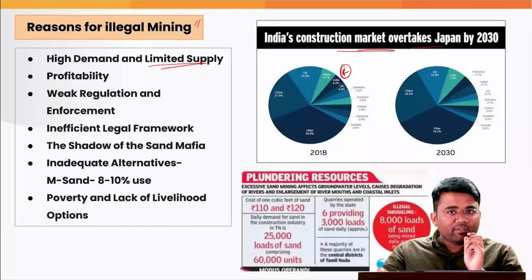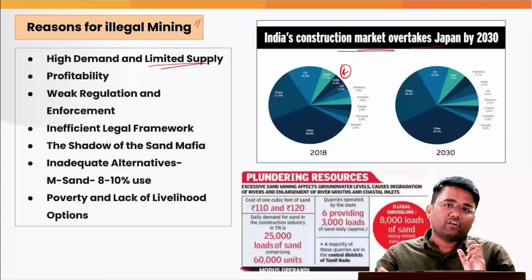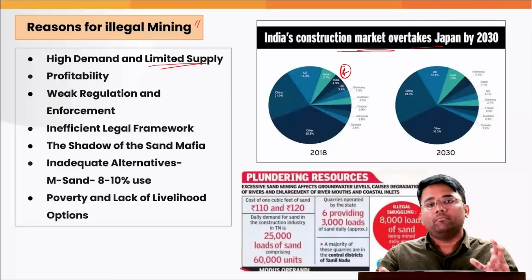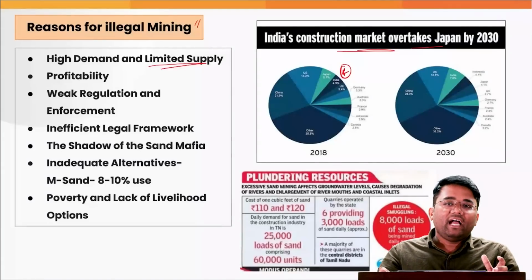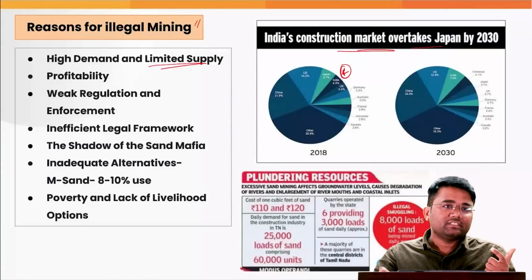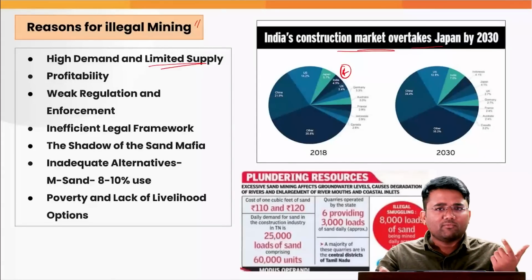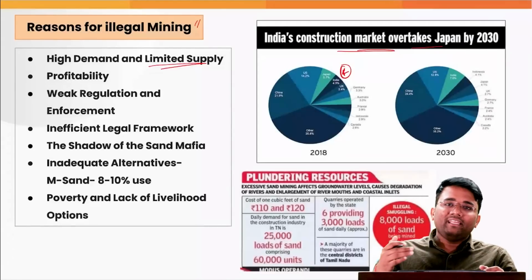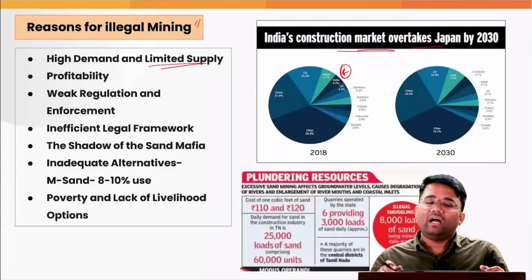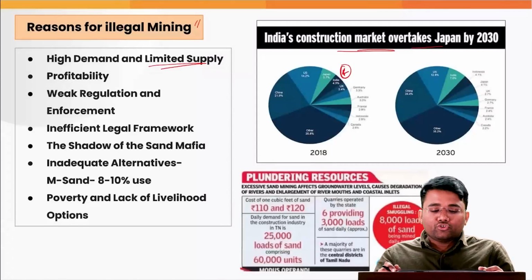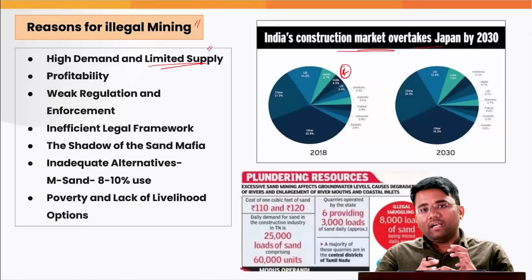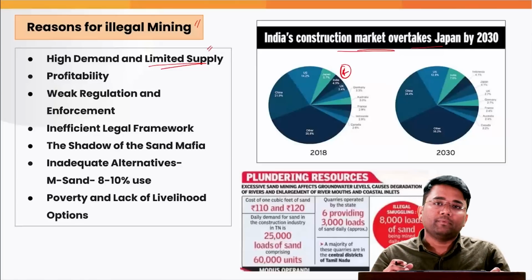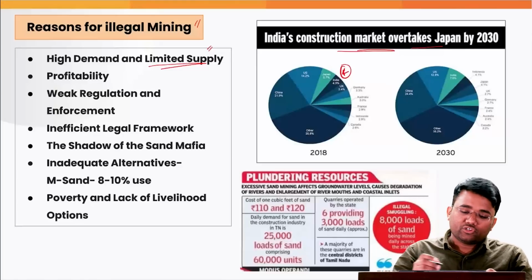One of the main components for the real estate sector or for building various infrastructure is sand, because that is cheaply available. Demand is very high, but the supply is very limited, because we get this sand from some of the rivers, and due to the monsoon and other things, sand mining cannot happen throughout the year. So again, that creates a lot of issues. Due to limited supply and high demand, it is going to be a very profitable business for most of the people. So again, that leads to cases of illegal sand mining.